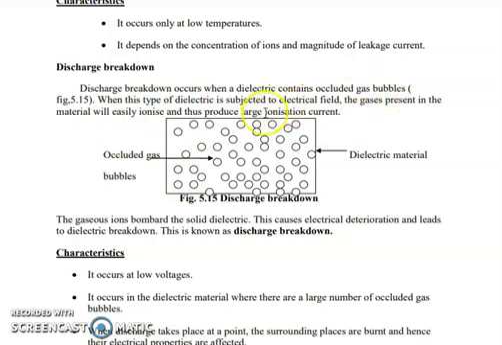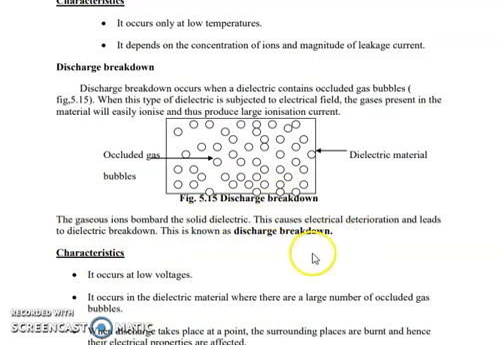When we apply an electric field to the dielectric material, the gases present in the material will get ionized. Because the gas molecules or atoms get ionized, they produce a large ionization current. Those gaseous ions bombard the solid dielectric. This causes electrical deterioration and leads to dielectric breakdown. This is what is called discharge breakdown.